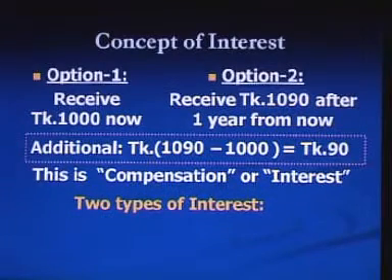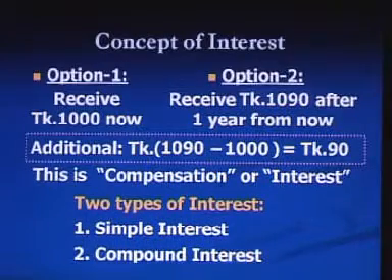There are two types of interest. One is simple interest and another one is compound interest. Now, it is clear that we like to receive cash now. Otherwise, we can ignore the current receipt of cash taka 1000 if we have another option to receive a little more money in future.